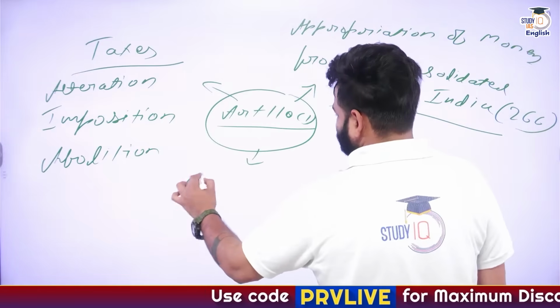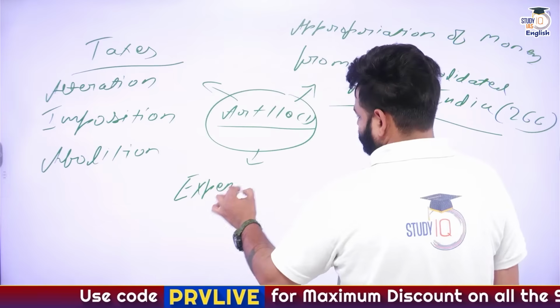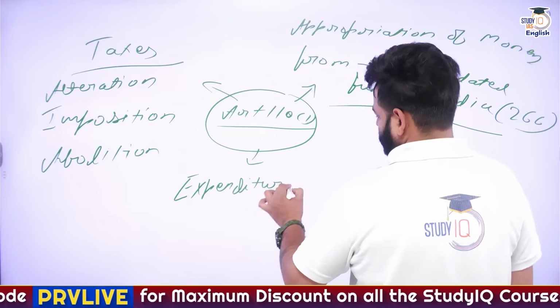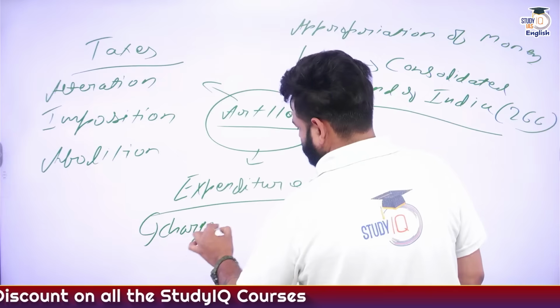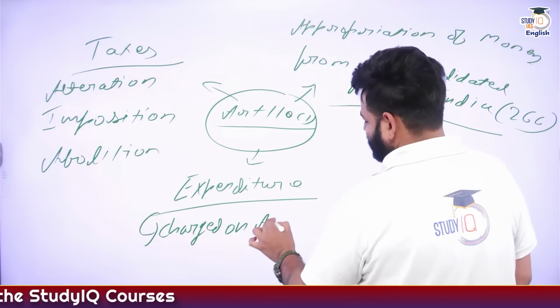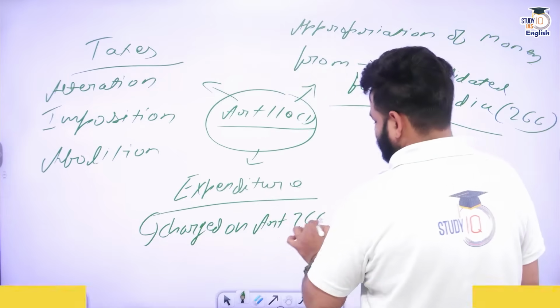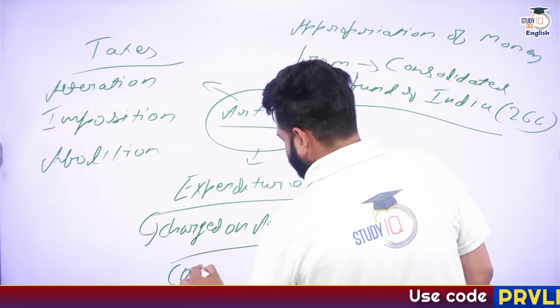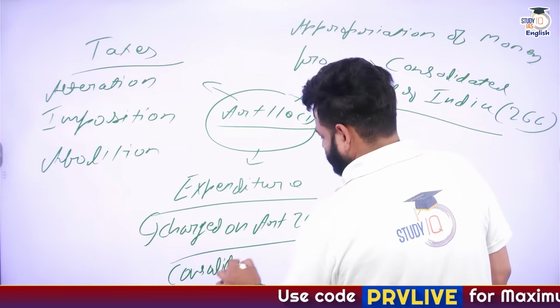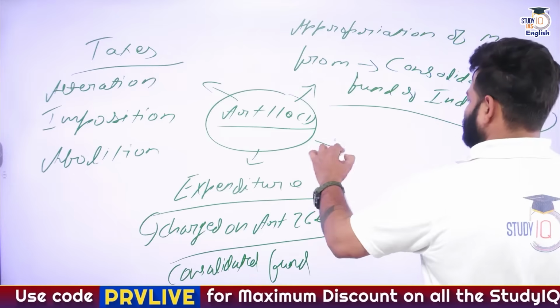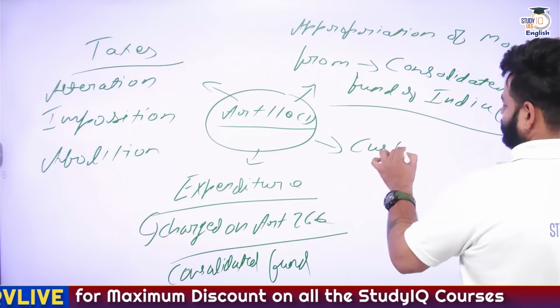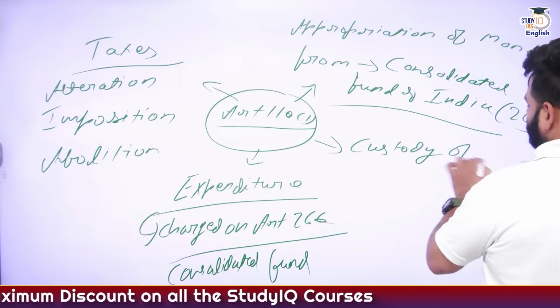Right? Now, what does it say? Any expenditure charged on, once again, Article 266, that is the Consolidated Fund. Right? And next, yes, the custody. Custody of what?